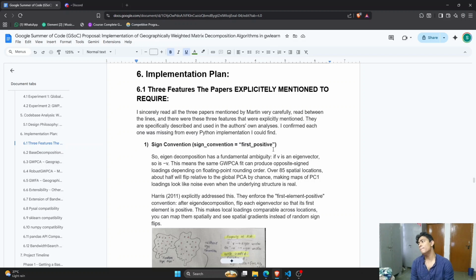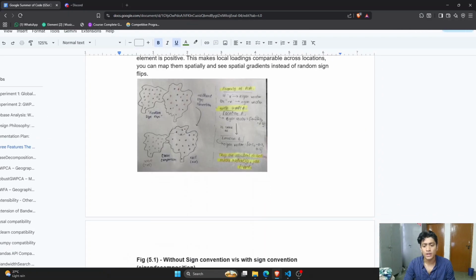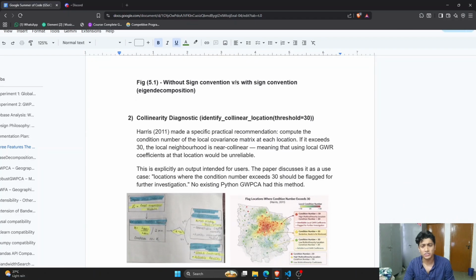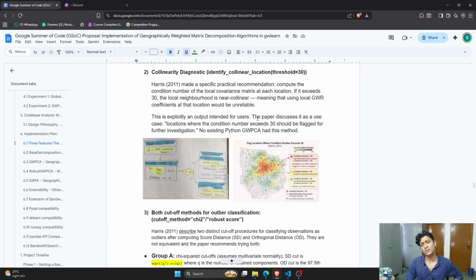So with the base decomposition being there, we can basically extend that class and reduce the overall code redundancy to even 40 to 60 lines, around in that bracket. So we don't have to write 170 lines for every single one of those methods, right? Yeah. So the sign convention problem was definitely there, right? Because vectors have both negative and positive signs, and they can basically point towards the same place, and that's a pretty problematic thing to have.